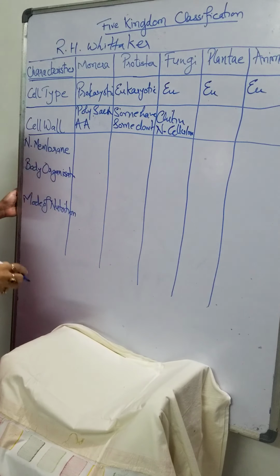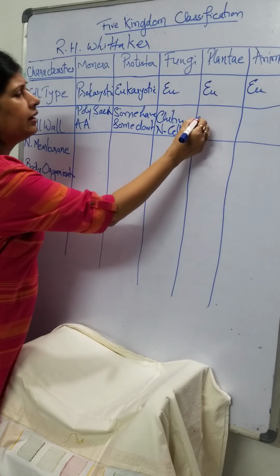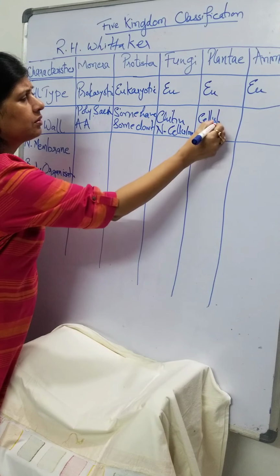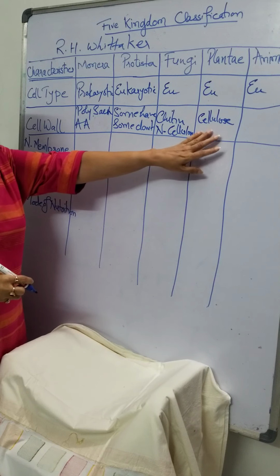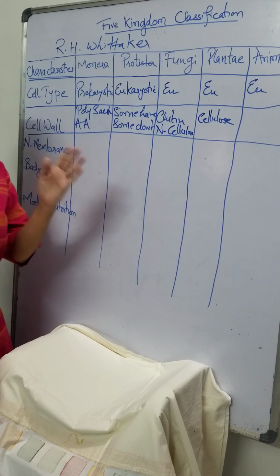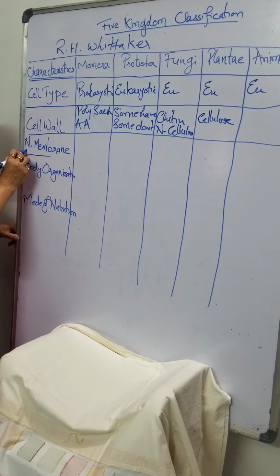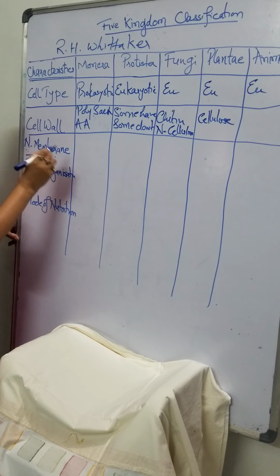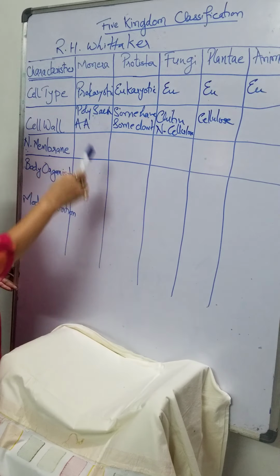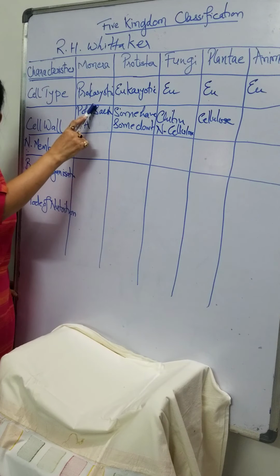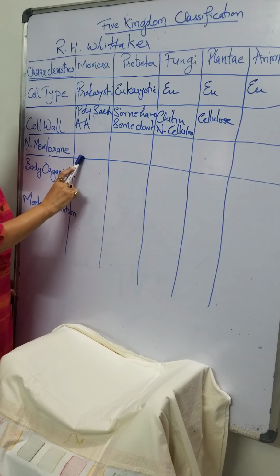Fine. Plants, definitely they have a cell wall. This cell wall consists of cellulose, and some other substances like pectin are also present in plenty. But right now we'll talk about the main ingredient, that is cellulose. Now we come to the next criterion, the nuclear membrane. Now you all know when I'm talking that a cell is a prokaryotic cell, then definitely it is not going to have any kind of a nuclear membrane.